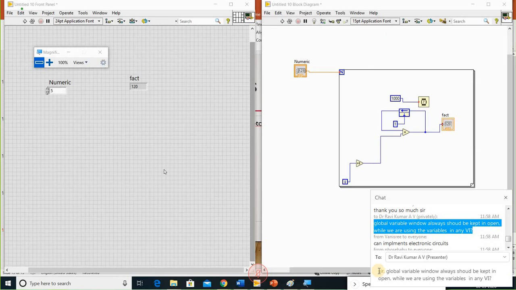MacBook Pro with OS X 10.9 version. Right, sir. Please share your details with respect to that Mac Pro. We'll discuss regarding that, sir. Because in LabVIEW we have the iMac, now we have an advanced one actually. So let me know what the contents may be. Definitely we'll discuss, sir.